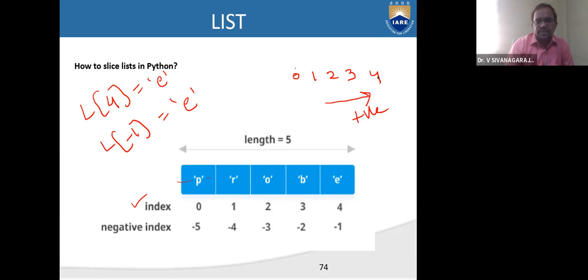The positive indexing starts with 0, and negative indexing starts with minus 1. In either way, you can access the elements present in the list. So negative indexing always starts with minus 1 in the reverse order.